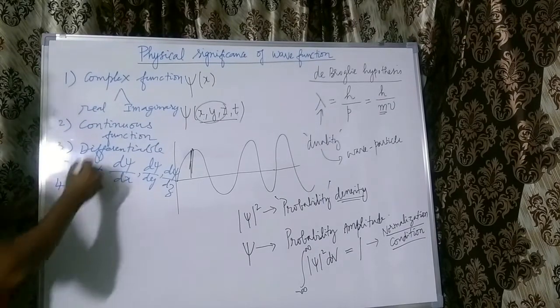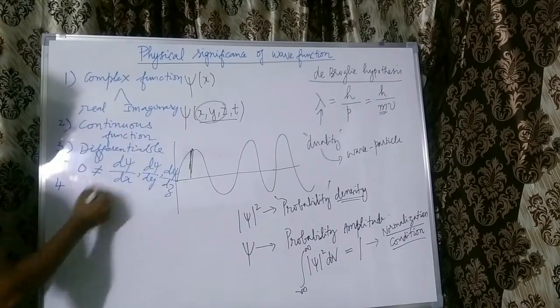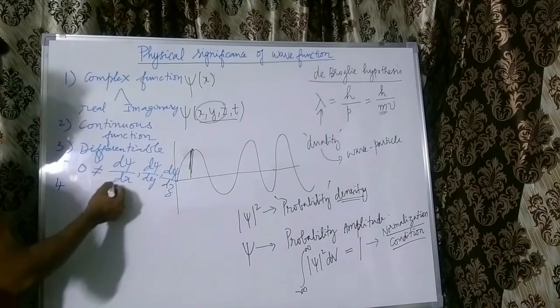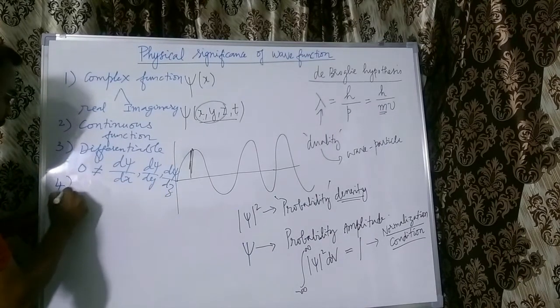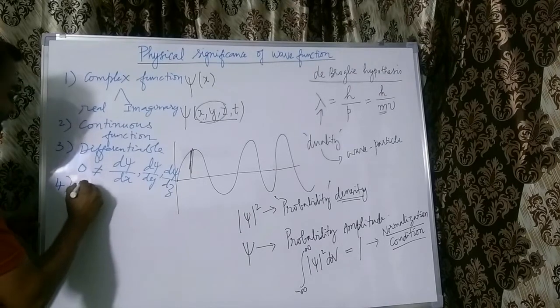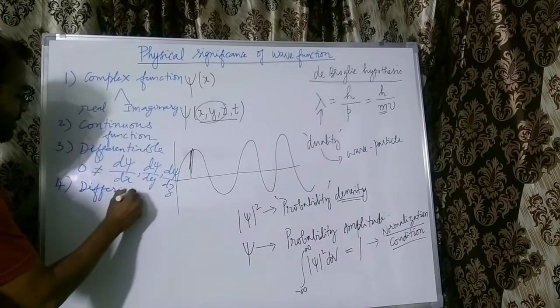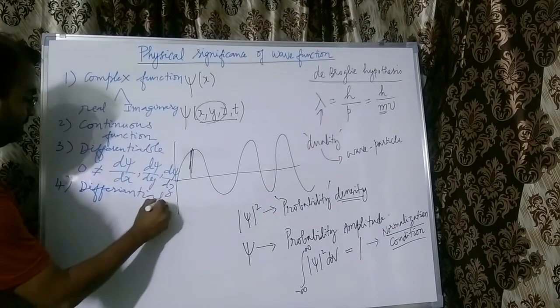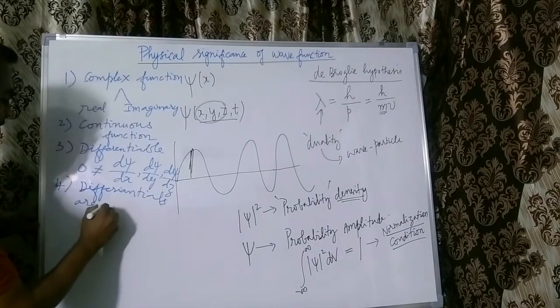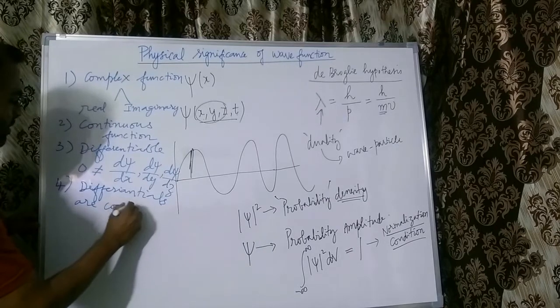Not only is the wave function continuous, even the derivatives of the wave function with respect to the spatial coordinates are also continuous and non-zero.